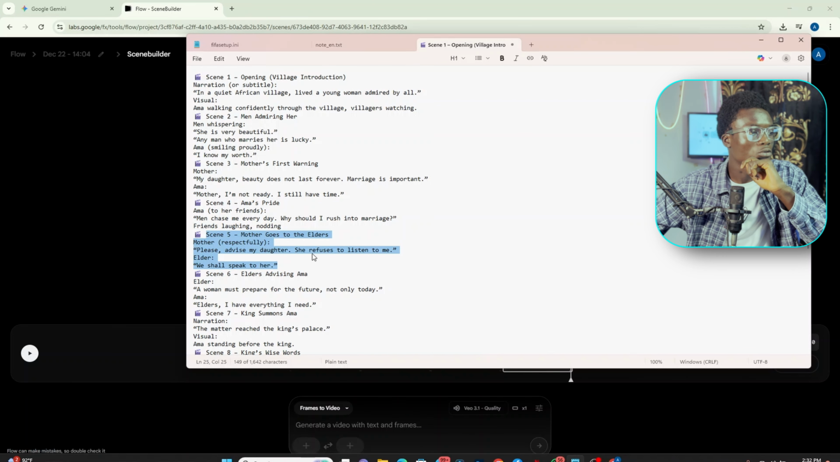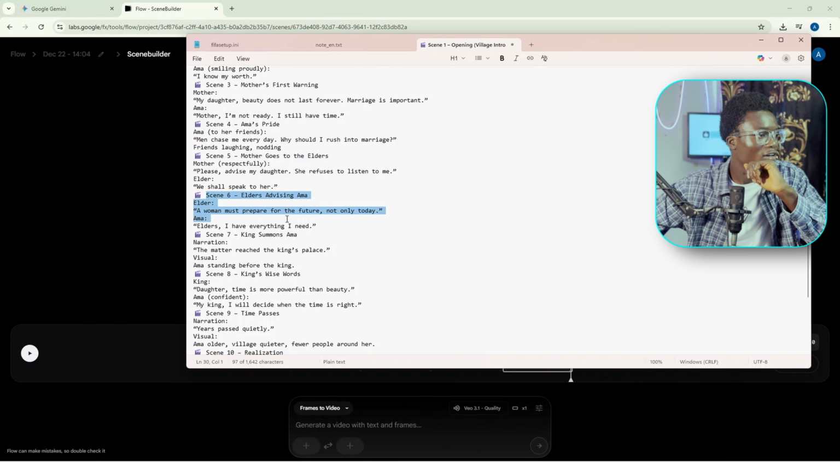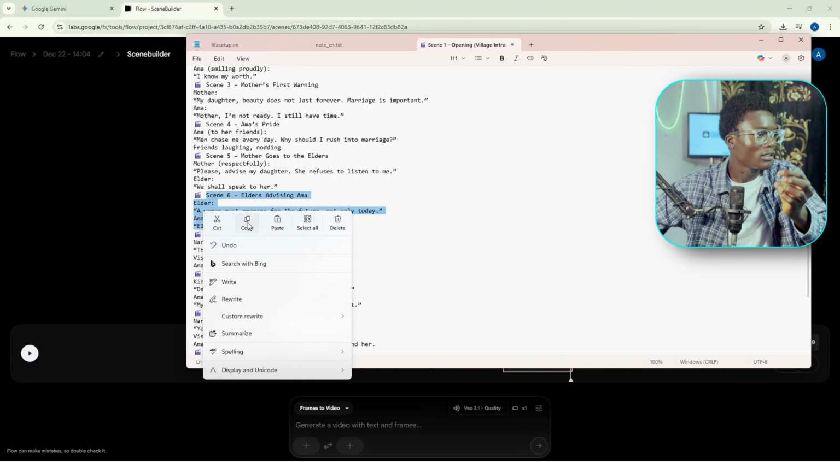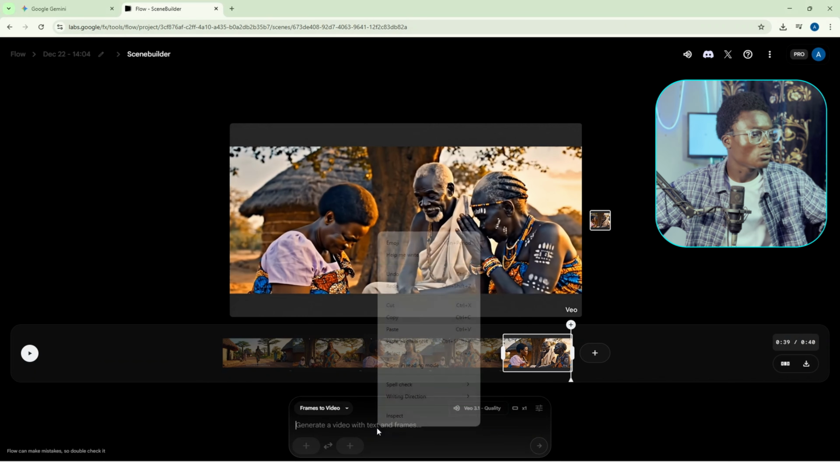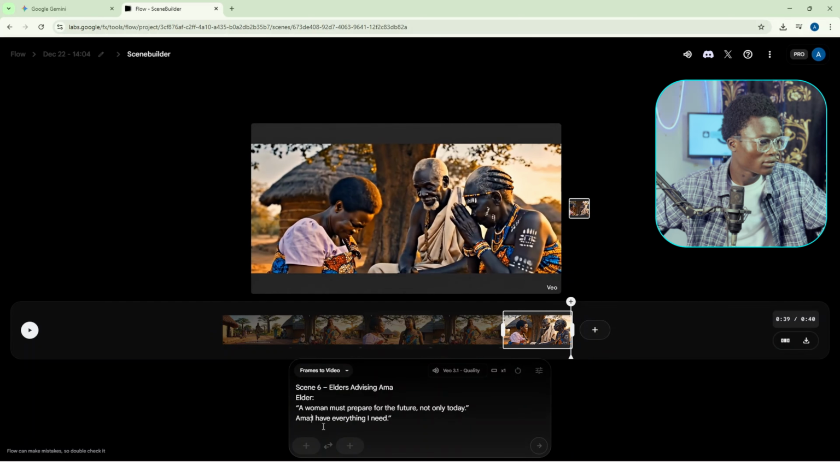So let's go to the next prompt. Scene 6. We have a lot to do, but scene 6. All right. So yeah, 6, elders advising Amma. A woman must prepare for the future, not only today. Amma to the elders, I have everything I need. So let's copy this. But I know here we have to do something. So what you're going to do is remove the elders from here, as the elders are going to say that. I know that.